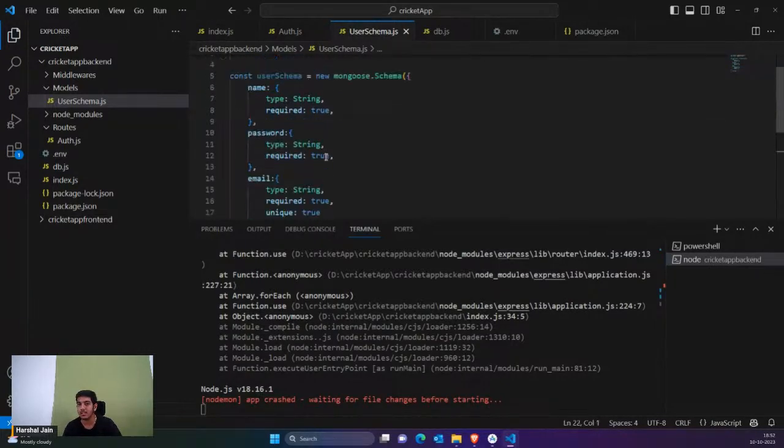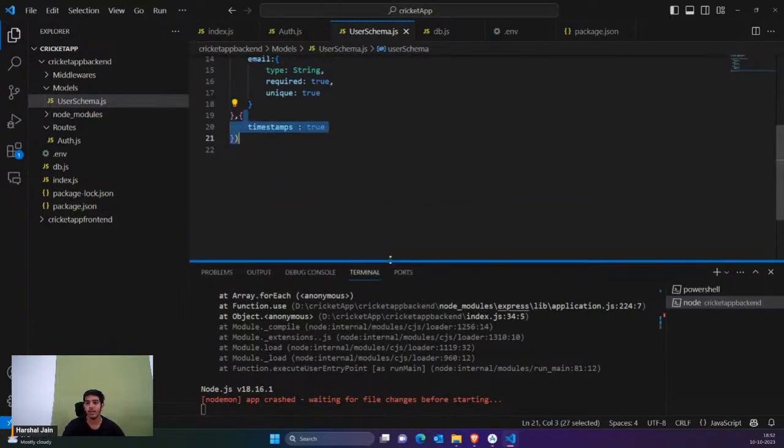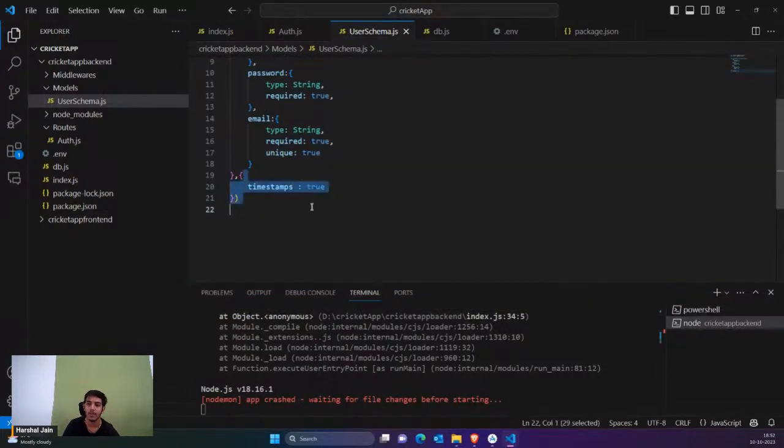You can see this is the user schema which I have created, and I've also added timestamps as true. That means whenever there is a modification in your profile, for example, you change the password, the current time and updated time would be added here. So these are the details.